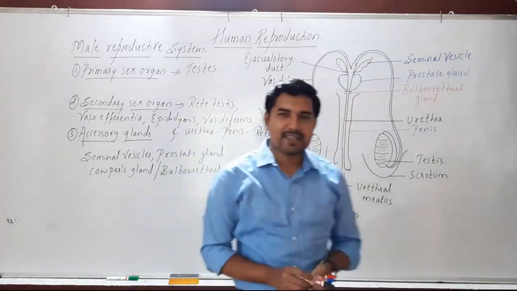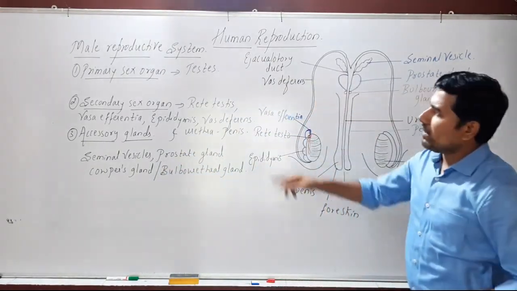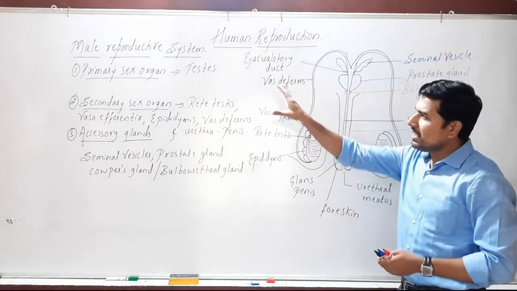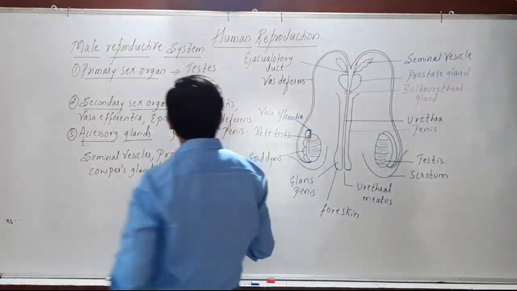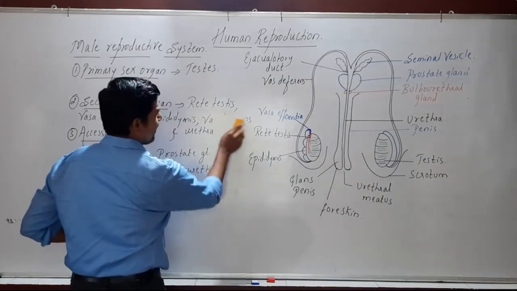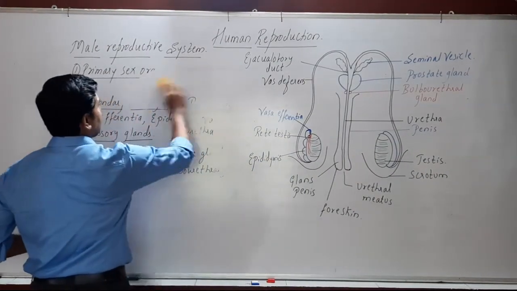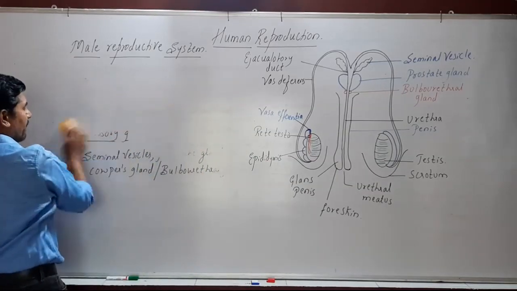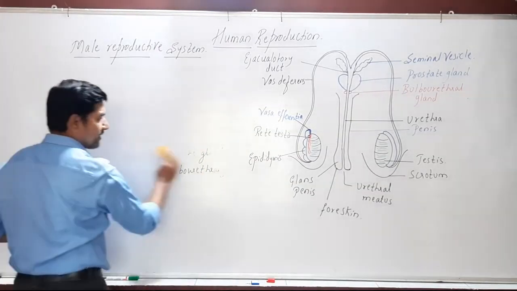Okay, now let's study all these parts one by one. So the primary sex organ, when we come across it, is the testis. So how exactly is the testis? Let's see the characteristics of the testis, its structure and its function.